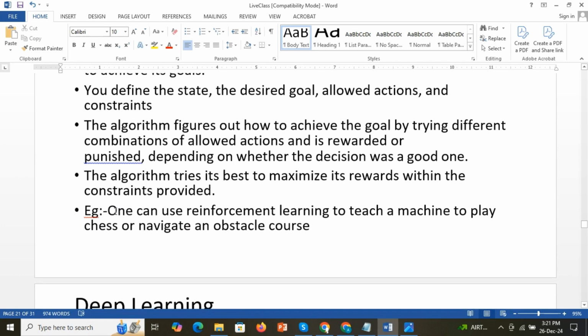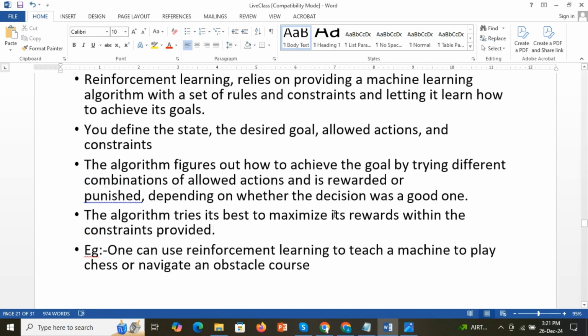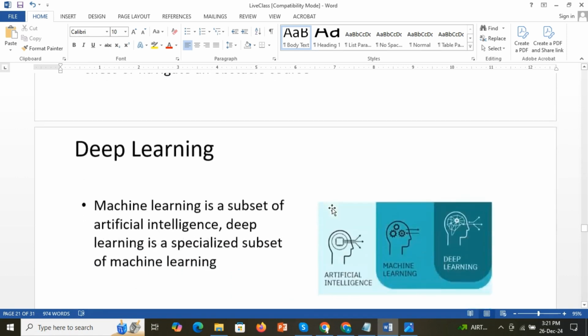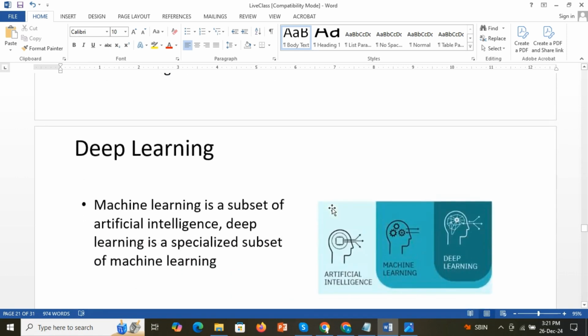Another example is teaching a machine to play chess or navigate an obstacle course. So it can also be made to play chess or navigate an obstacle course. Okay, that is reinforcement learning. Now the second subset is deep learning.